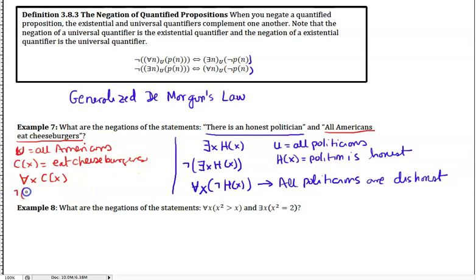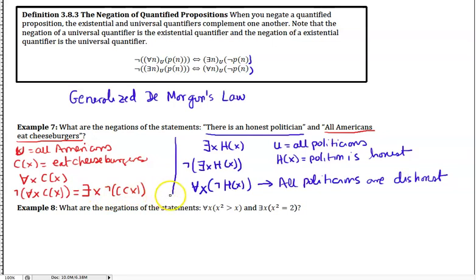If we're going to negate this statement, with the negation for the universal, this becomes there exists an x such that not C of x. So what does this say in English? It says that there exists at least one American who does not eat cheeseburgers.